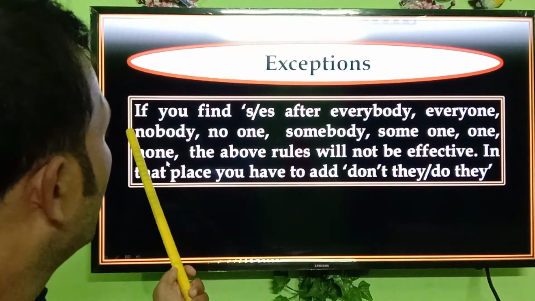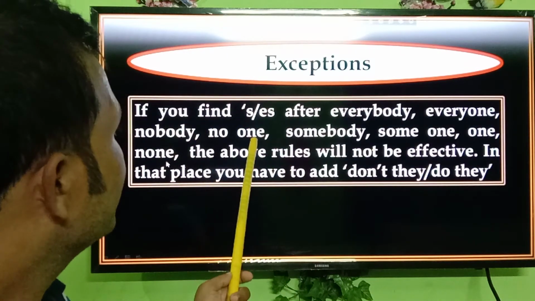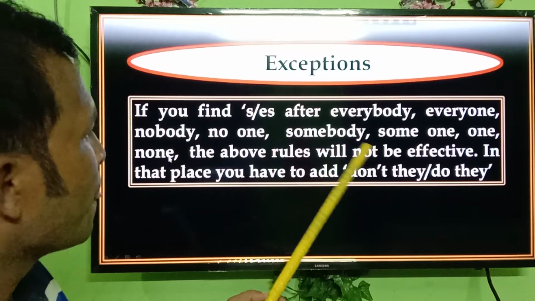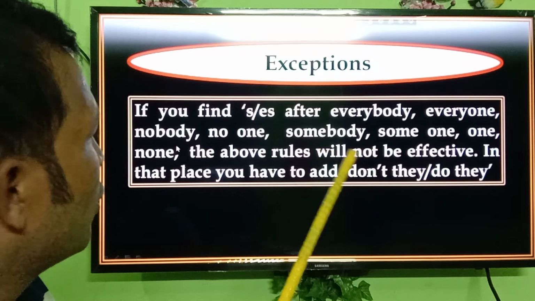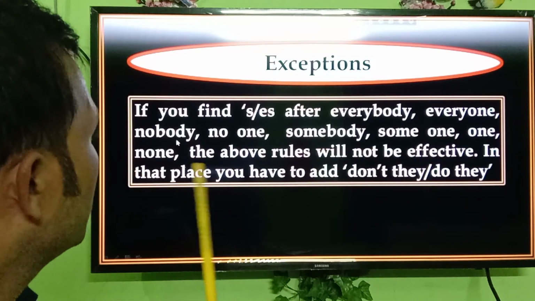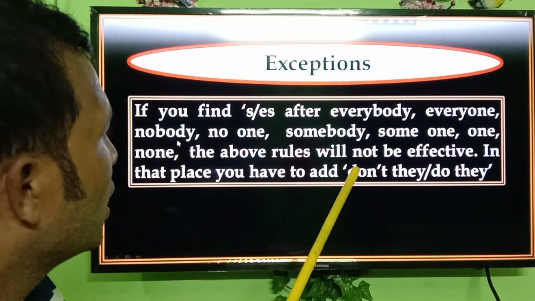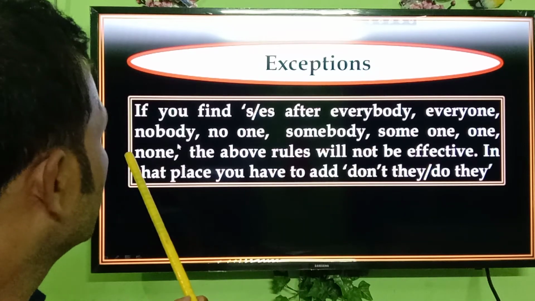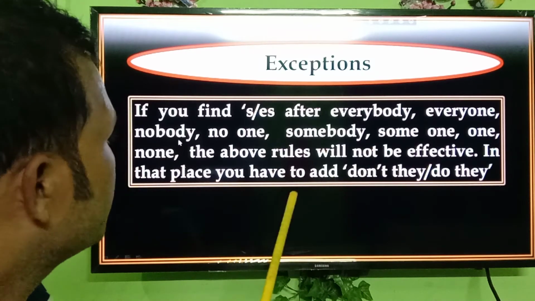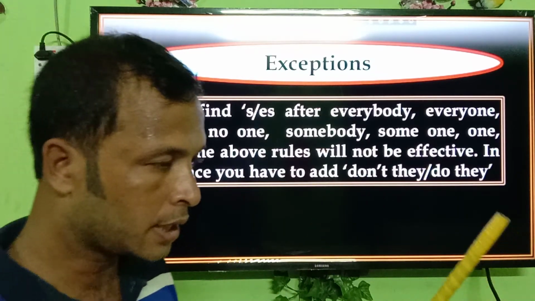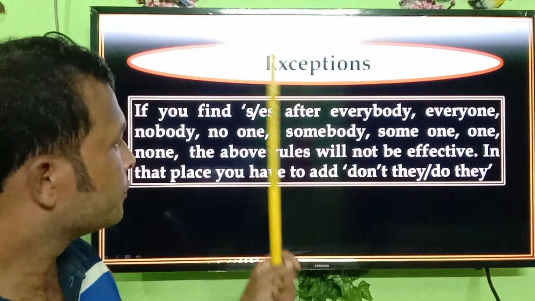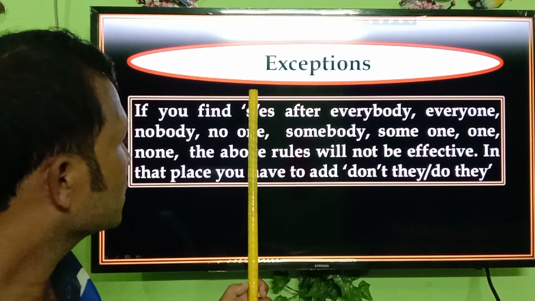Then if you find S or yes after everybody, everyone, nobody, no one, somebody, someone, one, none, the above rules will not be effective. In that place, you have to add don't they or do they. Please take it very carefully. Here is the main thing.